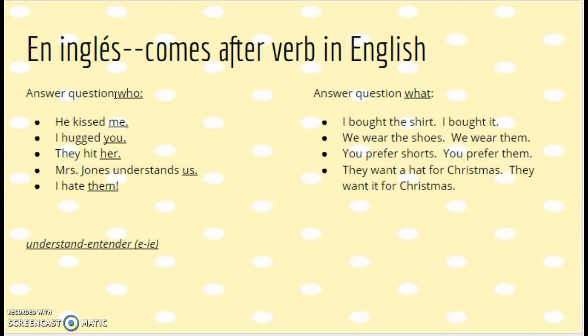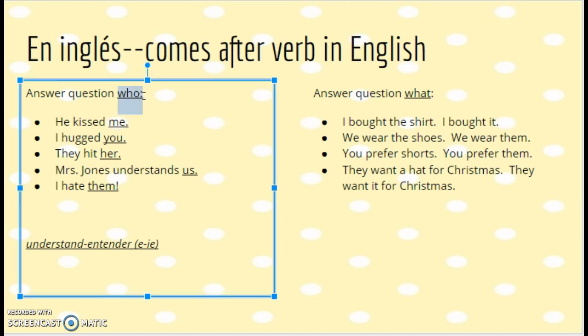They'll answer the question who, like who is receiving the action of a verb. So for instance, he kissed me. Me is receiving the action of the kissing. Or we could also think, who did it happen to? The hugging happened to you. The hitting happened to her.